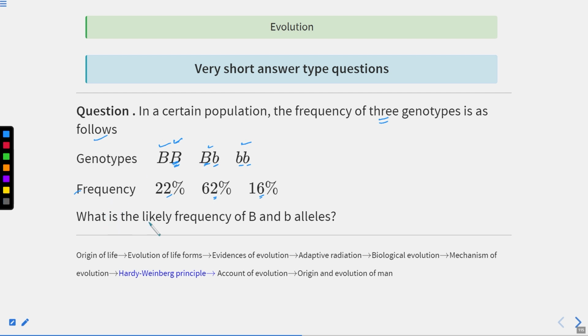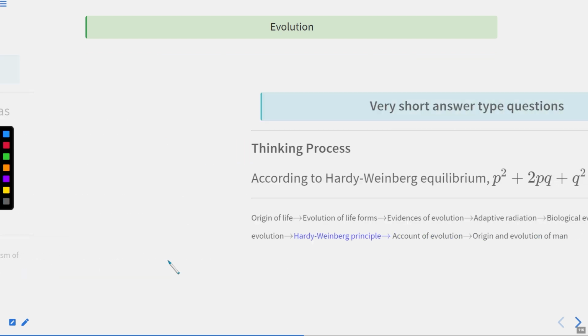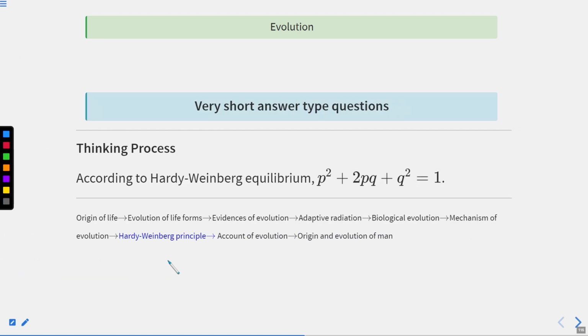Now, we have to calculate the likely frequency of capital B and small b, meaning the dominant B allele and the recessive b allele. You have to calculate their frequency. So this question is based on the Hardy-Weinberg principle. This question I've already told you. According to the Hardy-Weinberg principle, p² + 2pq + q² is always equal to 1.